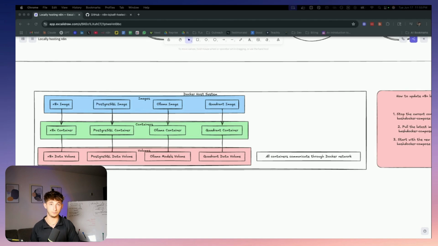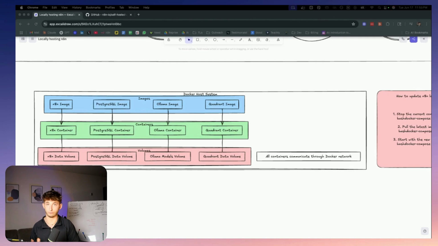Now, to make this actually happen, we are going to be using something called Docker. You could think of Docker just like a shipping container system. So bear with me for a second. Well, it's exactly the same thing, but for software. You know how shipping companies can put anything, like cars, furniture, food, all this stuff into standardized containers that can be moved around pretty easily, right? Across the sea and everything. Docker does the same exact thing, but with applications and all their dependencies.